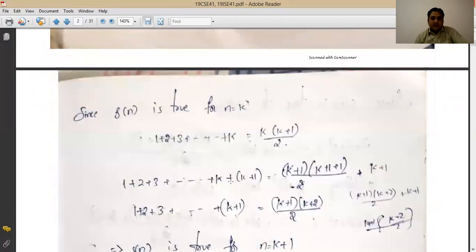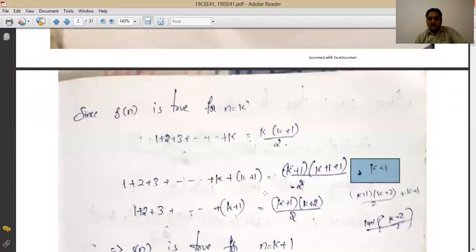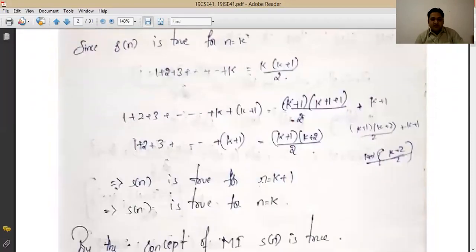Then you do one thing, add k plus 1 in the left side and add k plus 1 in the right hand side. So left side you just keep it like this only, and right hand side you try to solve it. Just a little bit of simplification is required. And for doing that simplification, take k plus 1 outside. So k plus 1 is taken outside. Then what you have in the bracket, k plus 2, right, and the value next one, right?